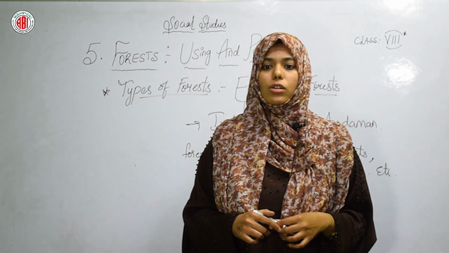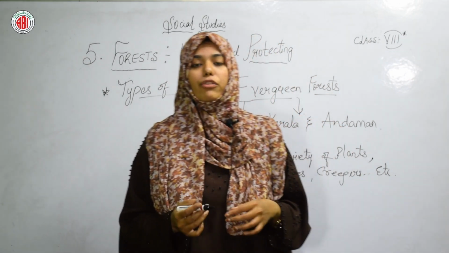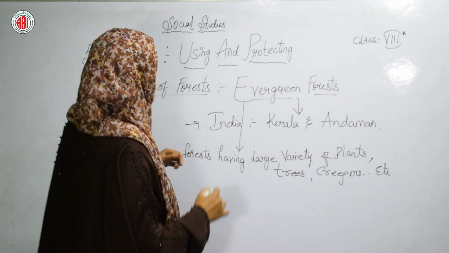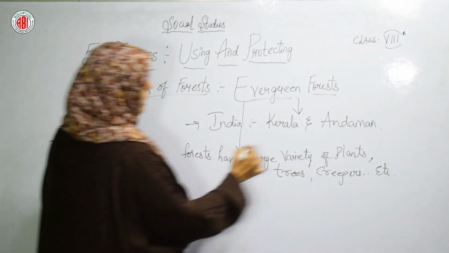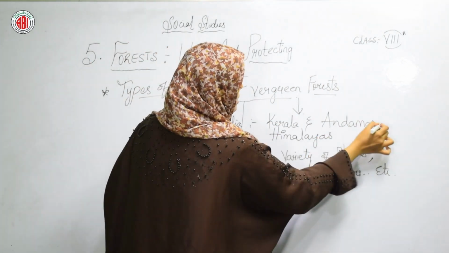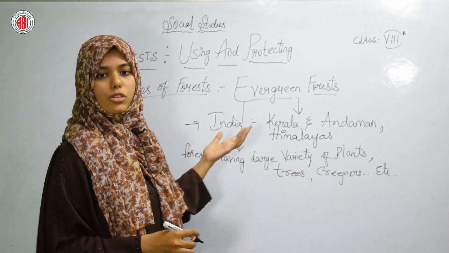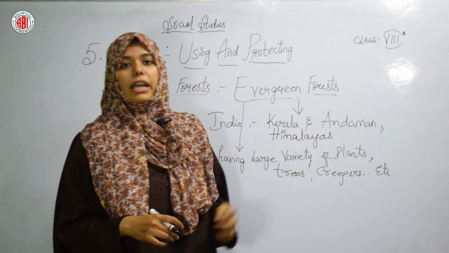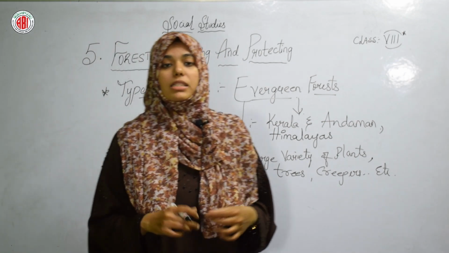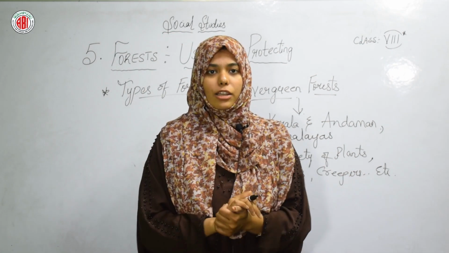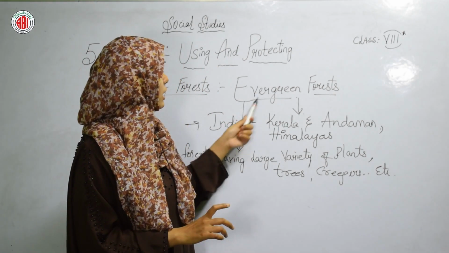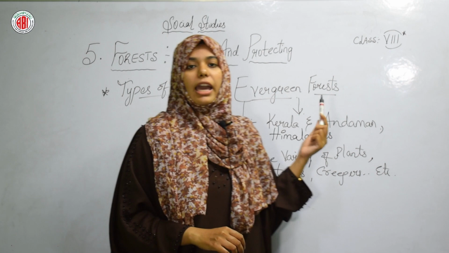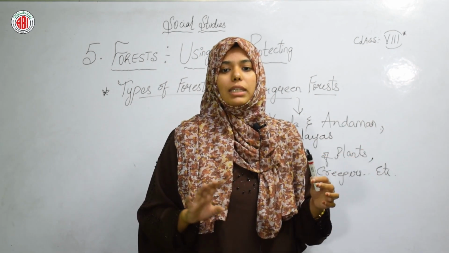Okay, there are also different kinds of evergreen forest in the Himalayas. So these forests are also available in the Himalayas. These are pine forests which remain green throughout the year.